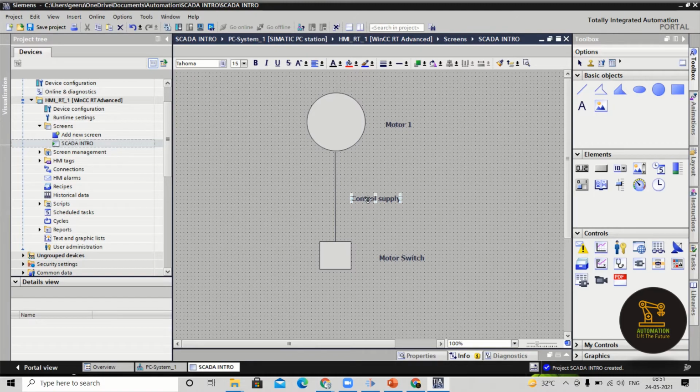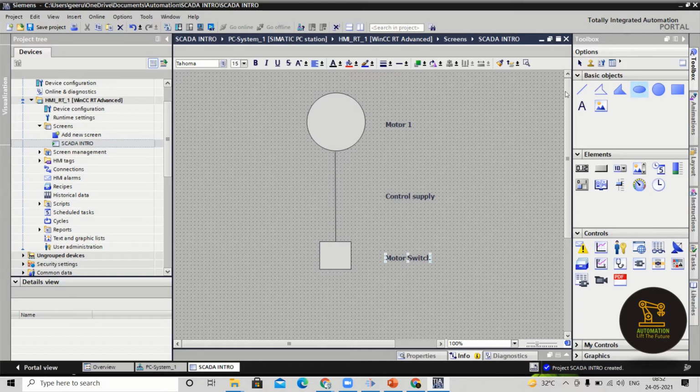See, this is for your imagination I'm just giving this, but I'll give you the exact real time example. So this is only to understand the basic objects. I'm creating this particular visualization. With the help of basic objects, what I have done, I have created a switch, okay, and the label name is motor switch.